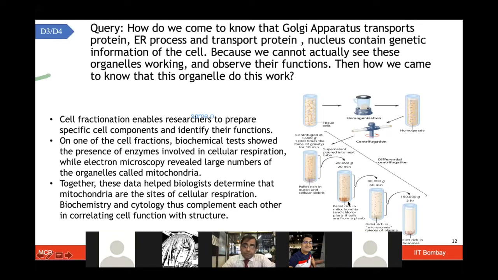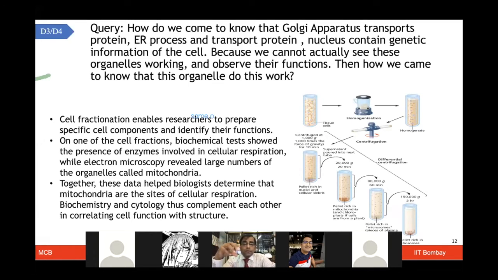Now, let's say at a specific force like 20,000 g, you got this pellet which is rich in mitochondria. And now you want to test whether this pellet, which I think is mitochondria, is really mitochondria. So you take that out, suspend it in buffer, and test some of the enzymatic activity for the enzymes linked to mitochondria, because there are several ATPases and different types of machinery which give mitochondria the ability to perform all the cellular respiration activities.